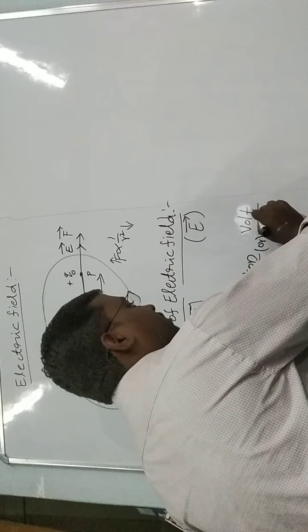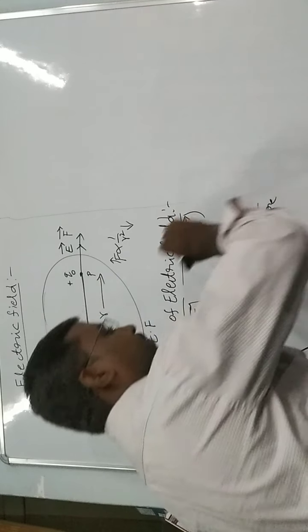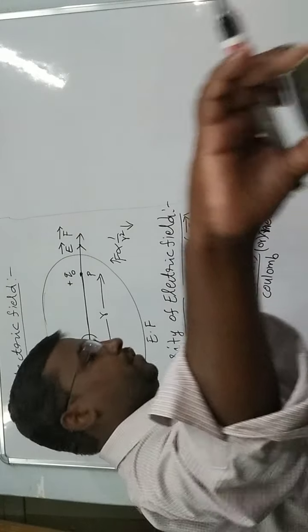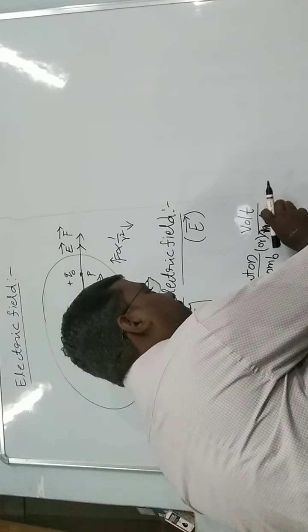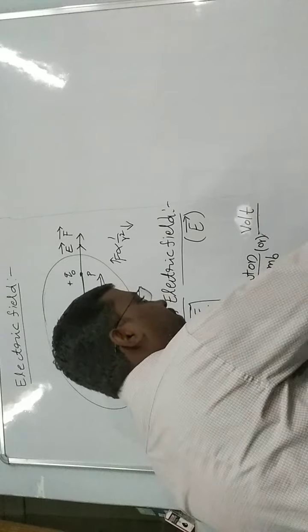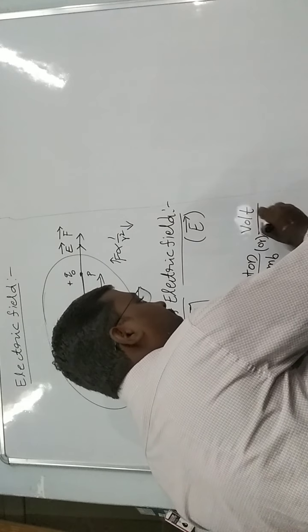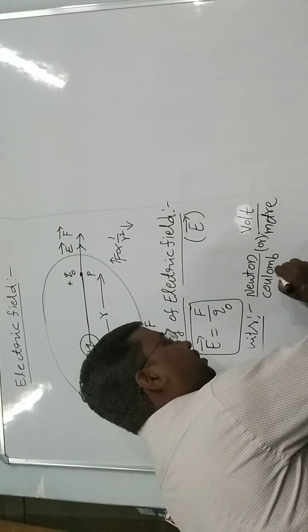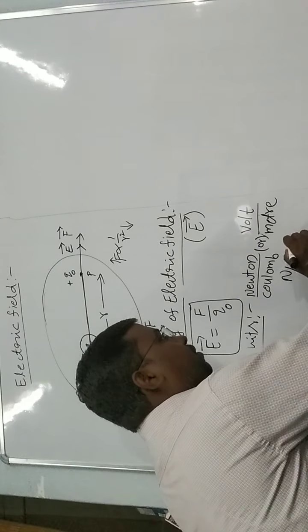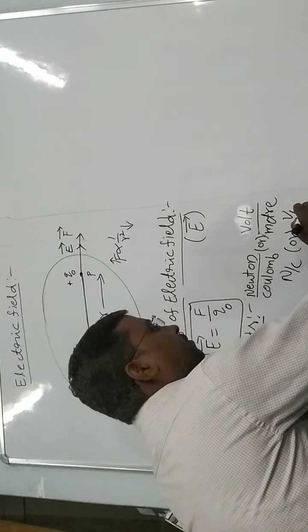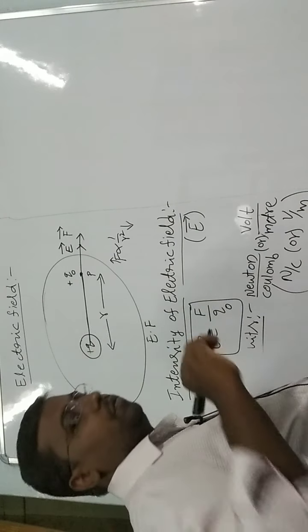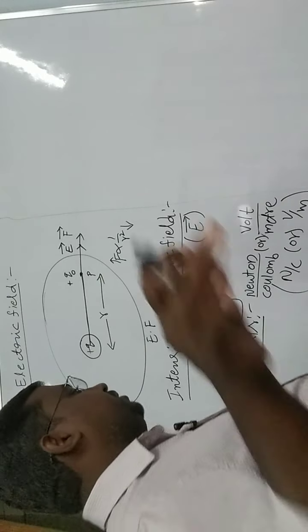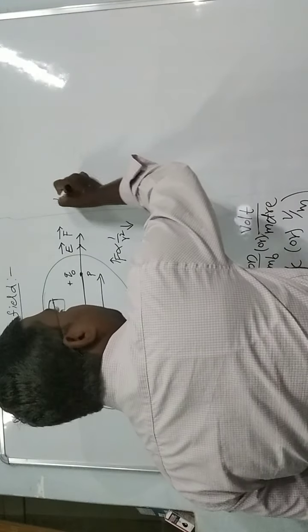It also represents Newton per Coulomb or volt per meter.